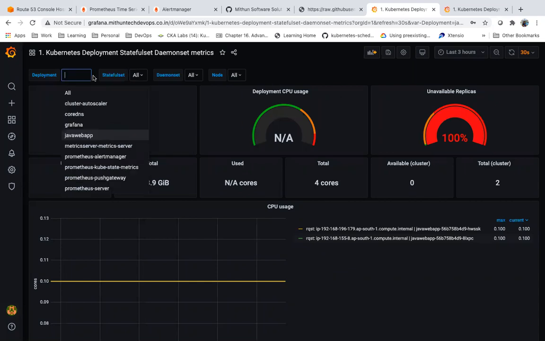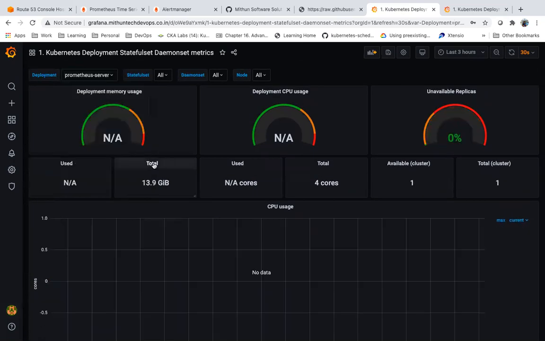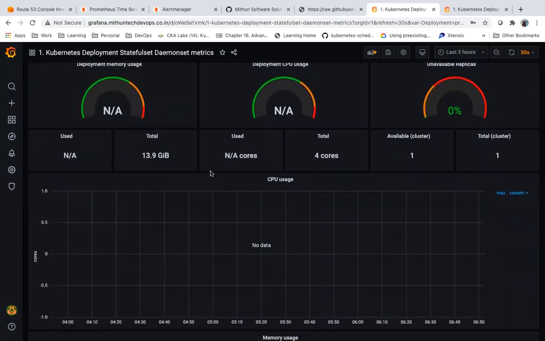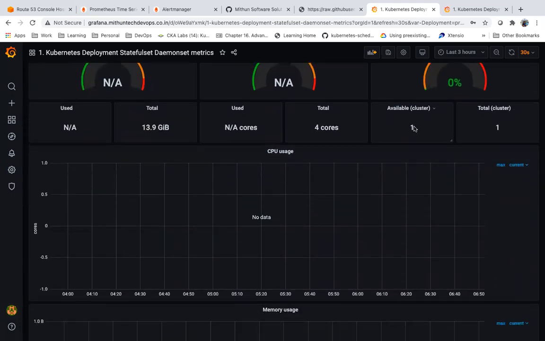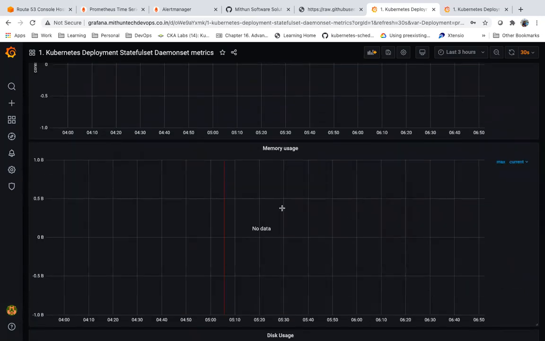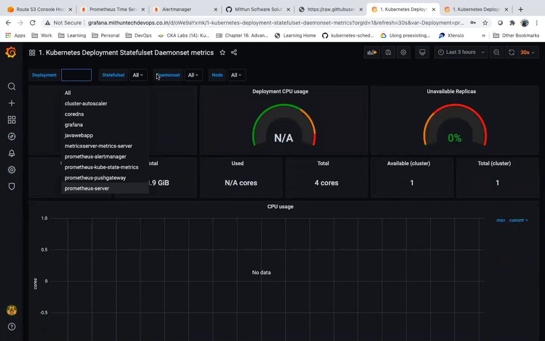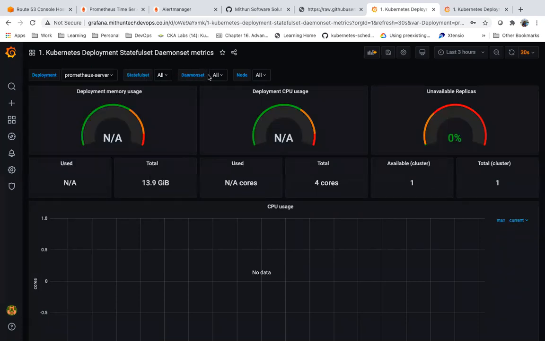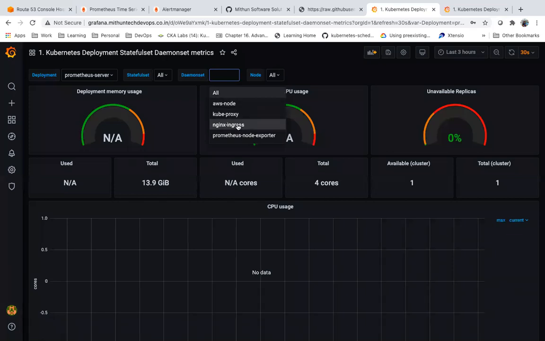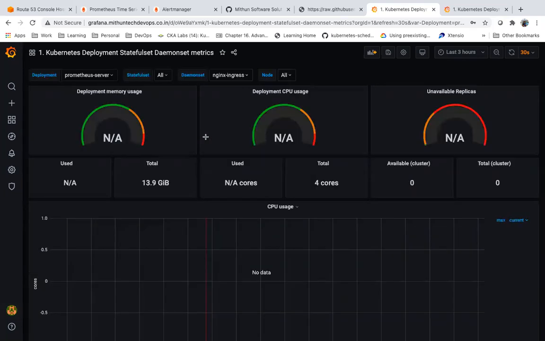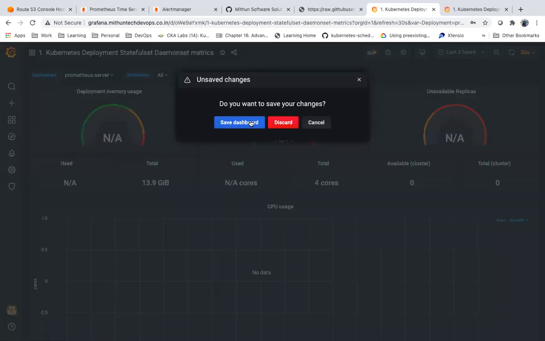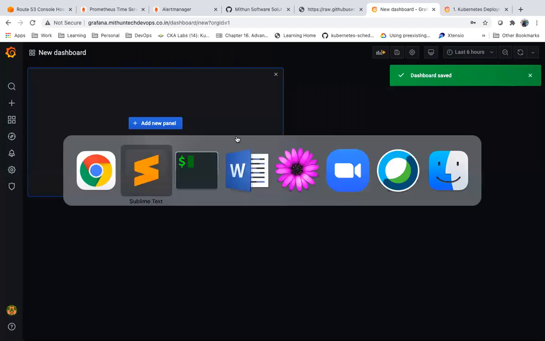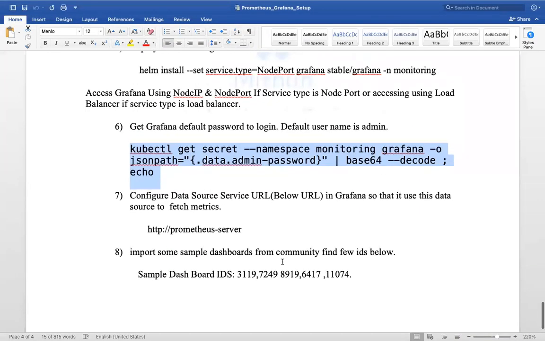Now, if you see, I can see the deployments, how many deployments are there. Now, let me select this Prometheus server. Prometheus server has one replica available, it is up and running. If I have any stateful sets or daemon sets, I can see here the Nginx ingress also running as a daemon set, right? It is going to show all this information here. Similarly, you can have some dashboards. I have given some sample dashboard IDs here.